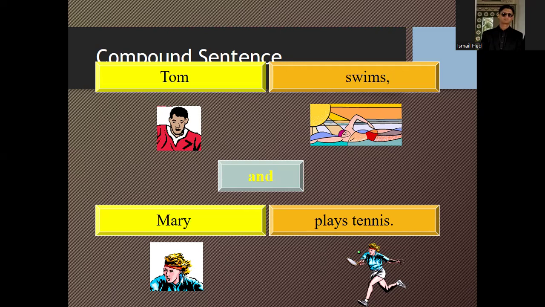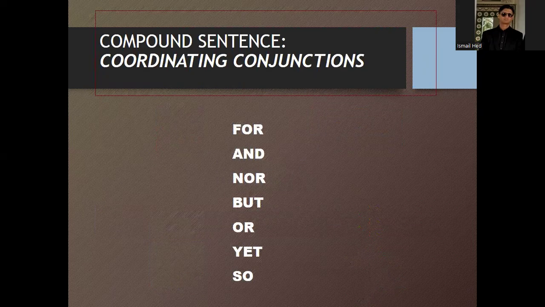The coordinating conjunctions in compound sentences are for, and, nor, but, or, yet. Whenever these conjunctions are used in a sentence, we may deduce that the sentence is a compound sentence, like neither nor in: neither he nor I shall go to the bazaar.